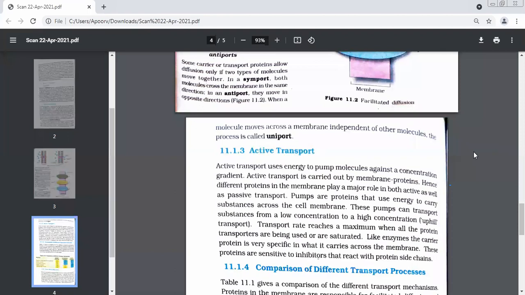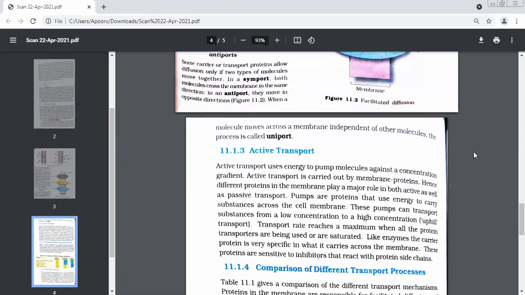And what is the difference between uniport and symport? In uniport, only one molecule passes through the membrane, one type of molecule. But in symport, two types of molecules pass through the membrane in the same direction. So everybody is confident, everybody knows the meaning of symport, antiport, and uniport.